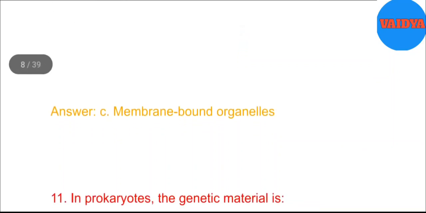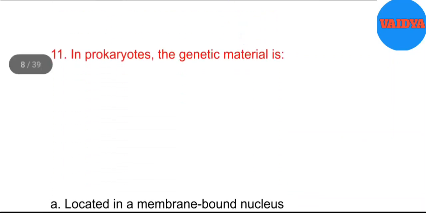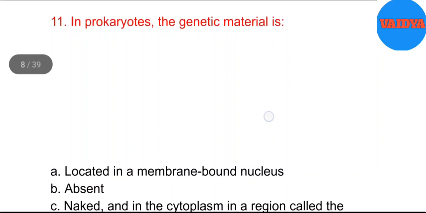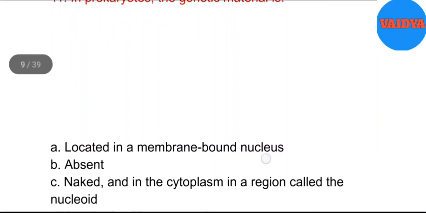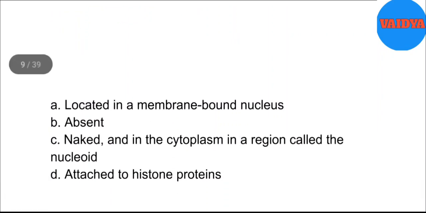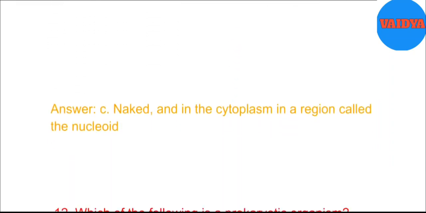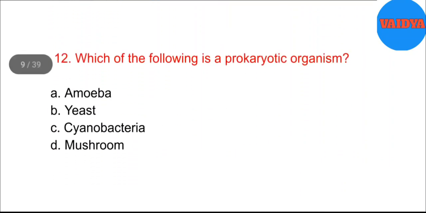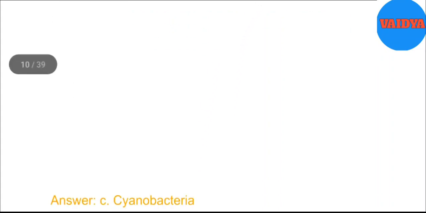11. In prokaryotes, the genetic material is A. Located in a membrane-bound nucleus. B. Absent. C. Naked, and in the cytoplasm in a region called the nucleoid. D. Attached to histone proteins. Answer: C. Naked, and in the cytoplasm in a region called the nucleoid. 12. Which of the following is a prokaryotic organism? A. Amoeba. B. Yeast. C. Cyanobacteria. D. Mushroom. Answer: C.